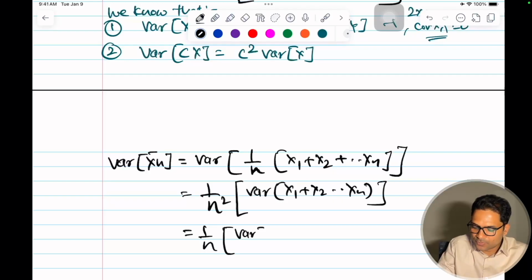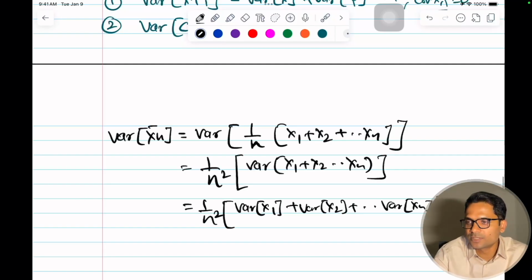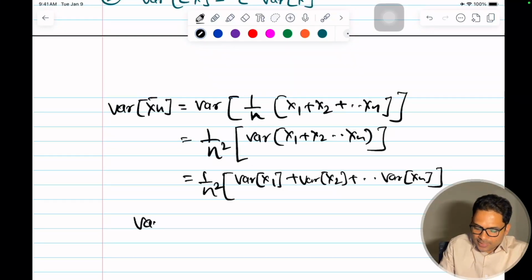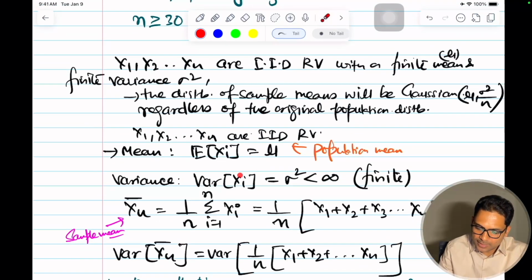So it will be equal to variance of x1 plus variance of x2 plus so on till variance of xn. Right? This is n square. Okay, let's not miss the term. And we know that variance of any xi for the sample is equal to sigma square. Yes, we have put this for any i.